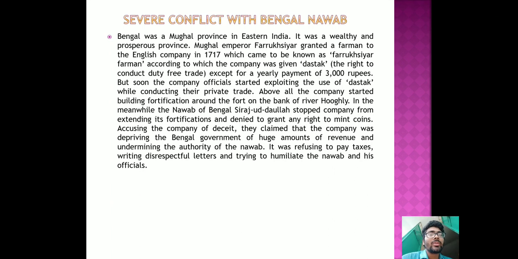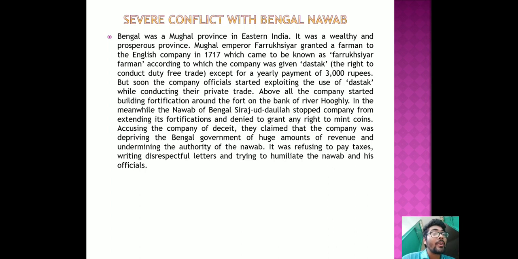Okay, let's see the next slide. Severe conflict with the Bengal Nawab. We are all familiar with this rivalry between Bengal and the Company. So why did it happen? Bengal was a Mughal province in eastern India, and it was a very wealthy and prosperous province at that time.